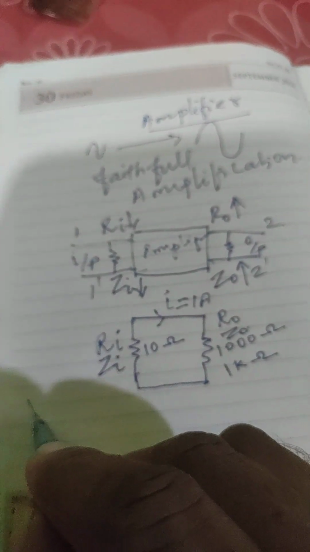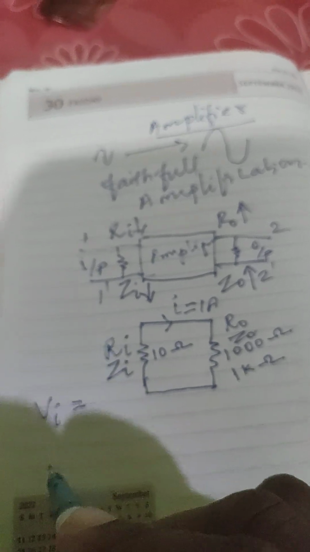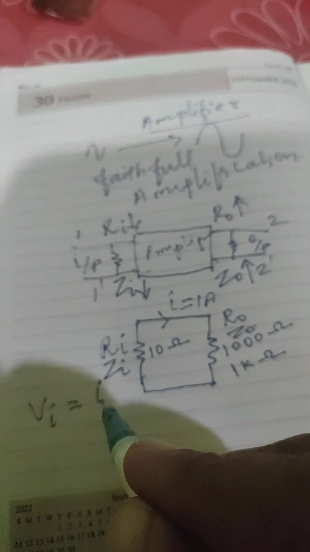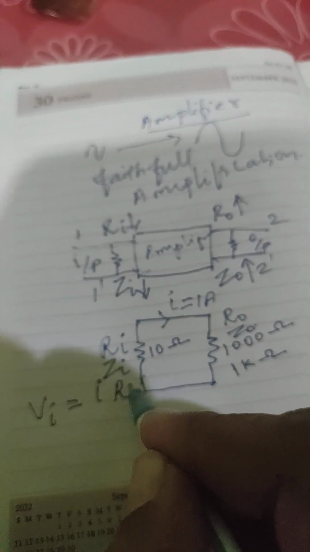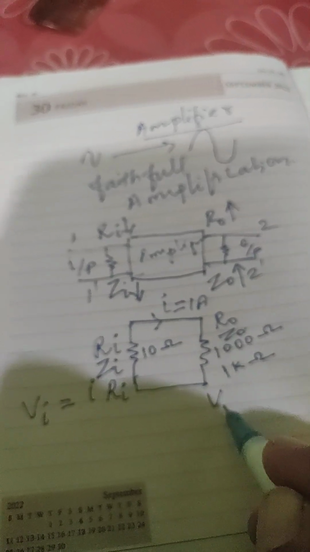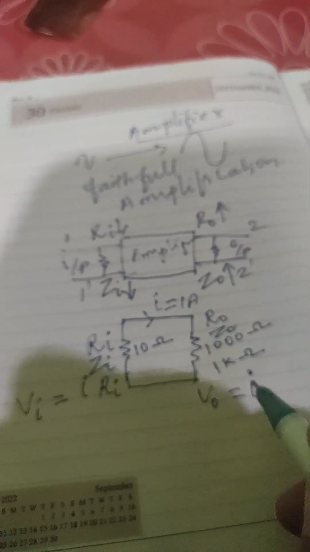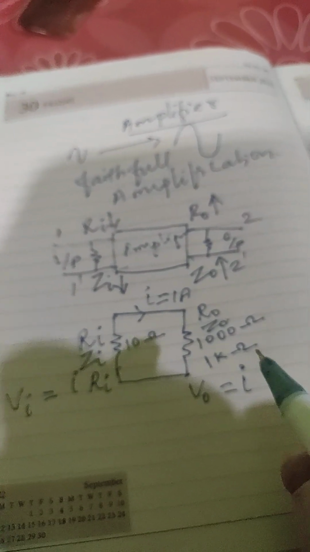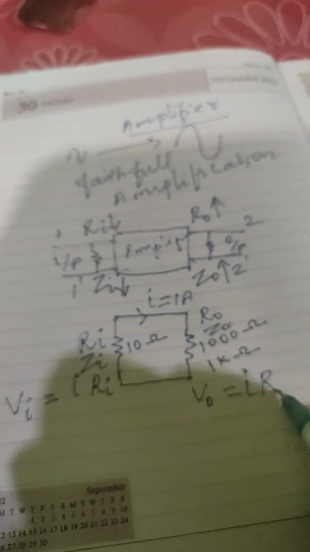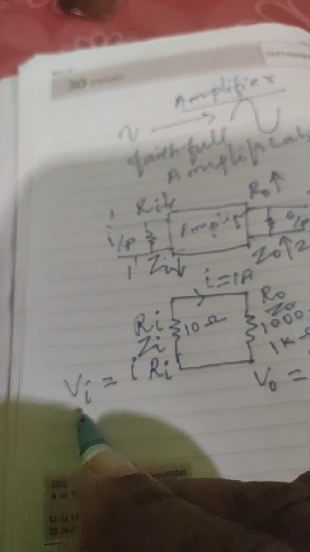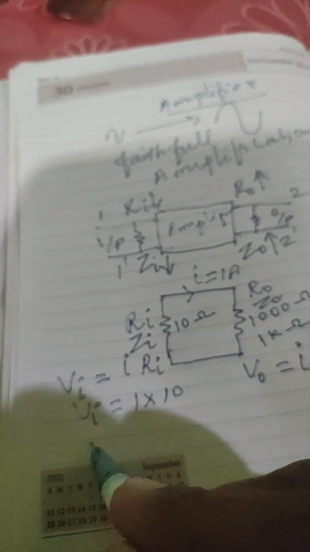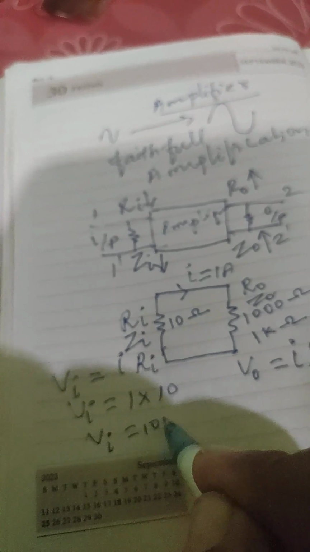Now we have to calculate the input voltage. V equal to I into R. The current is the same, so the input voltage is I into Ri, the input resistance. Similarly, the output voltage is the same current I into the output resistance R0. So what is the input voltage? I is 1 amp, input resistance is 10 ohm, so the input voltage is 10 volt.